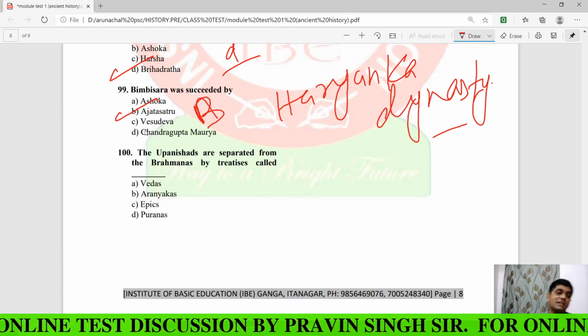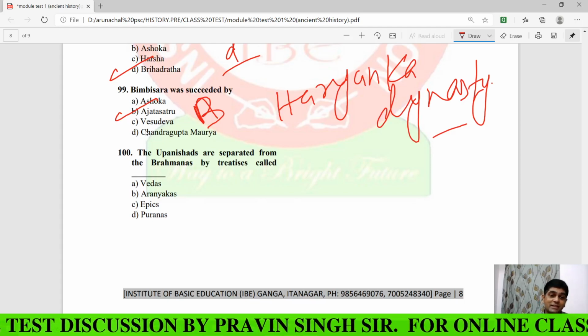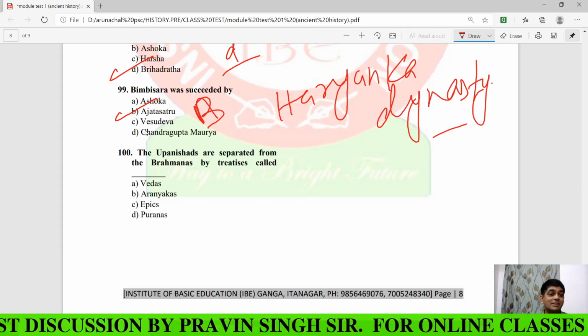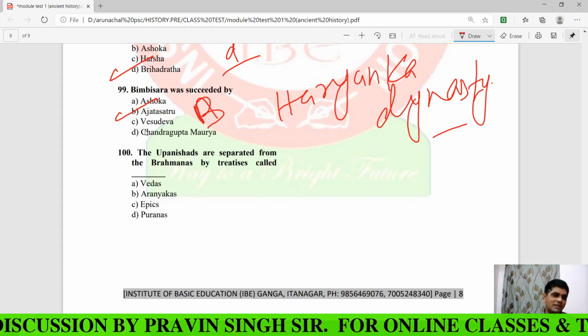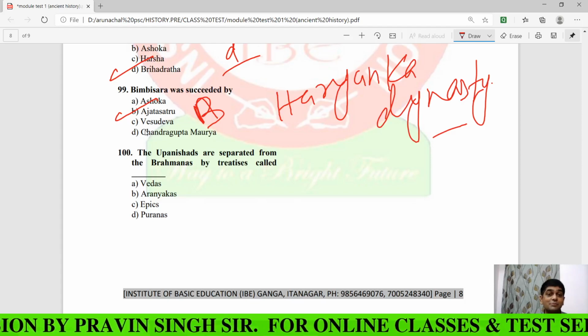During the reign of Ajatashatru, the first Buddhist council was held at which place? At Rajgir or Girivraj. And the exact place where this council was held, answer is the Saptaparni cave.